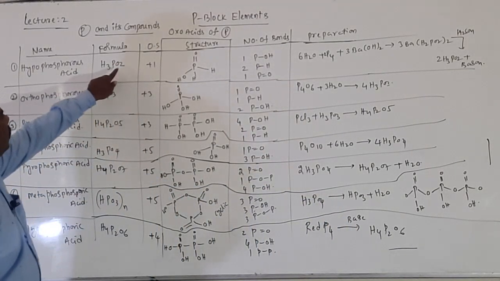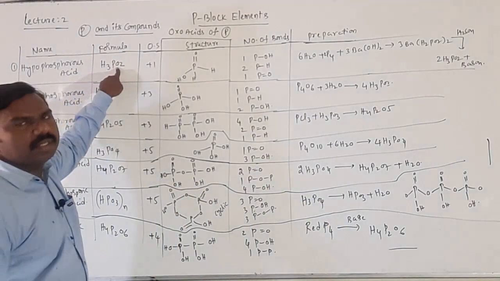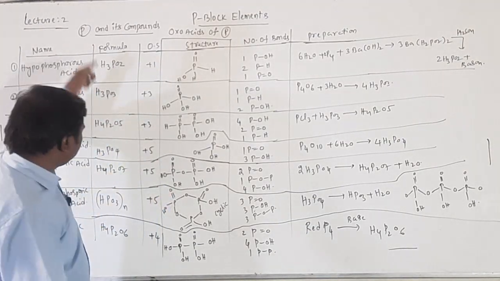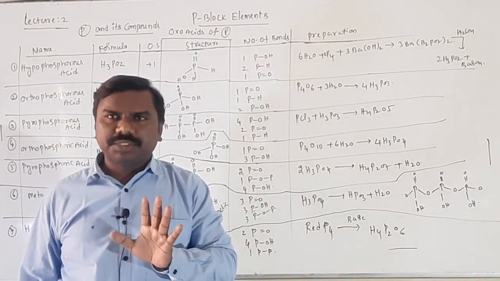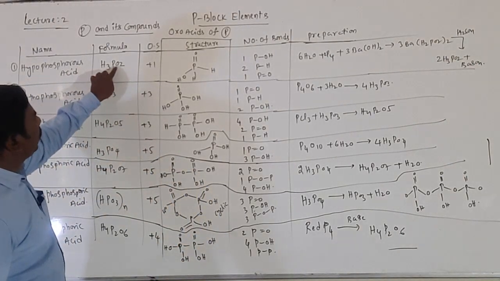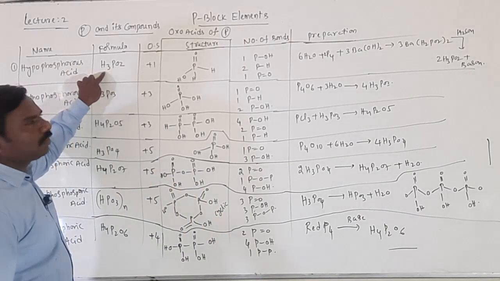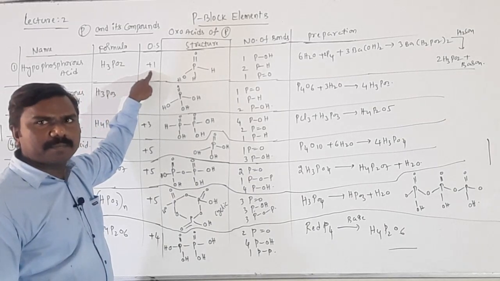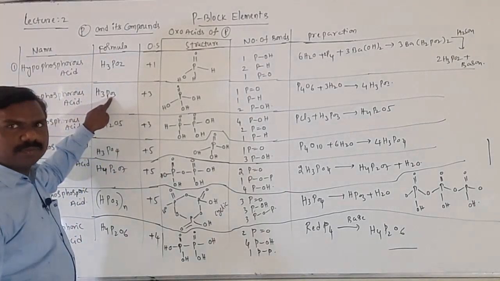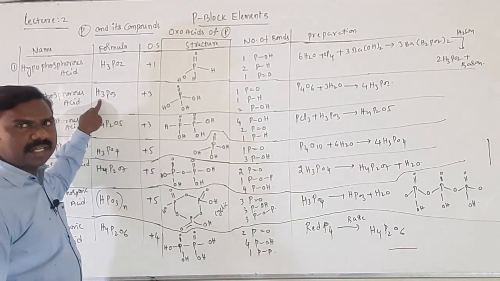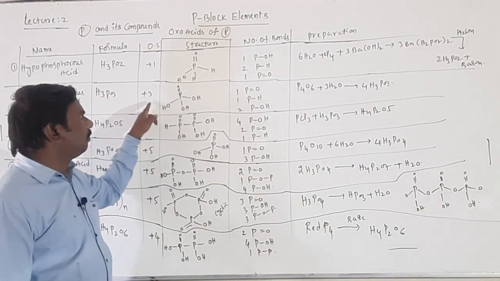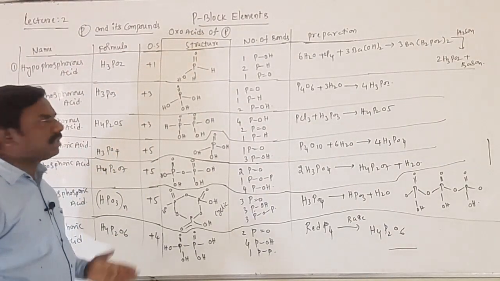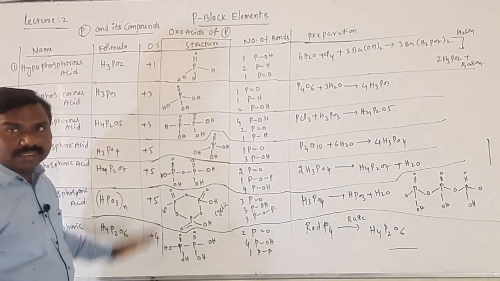Just observe, students. In H3PO2, oxygen carries -2, hydrogen carries +1. Remember, in all of those we need to calculate the phosphorus oxidation state. Then 2 into -2 is -4, plus 3 hydrogens, totally -1, should be equal to 0, so phosphorus is +1. Next, 3 into -2 is -6 plus 3 hydrogens, totally -3, must be equal to 0, so +3. Like that, calculate oxidation states, students. I have written the calculated oxidation states here.